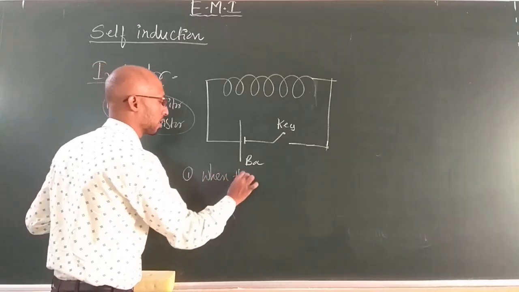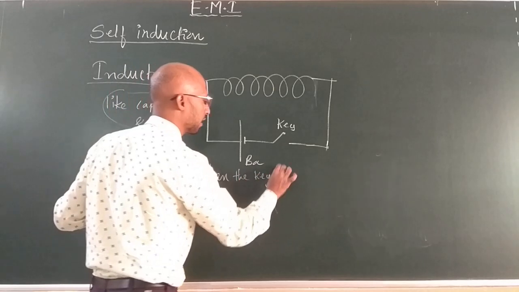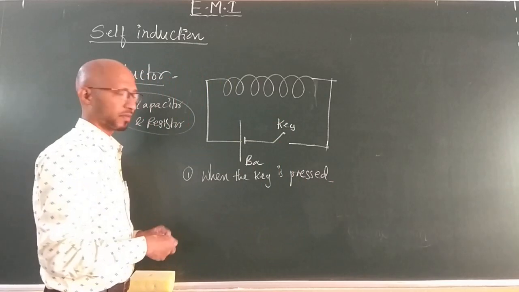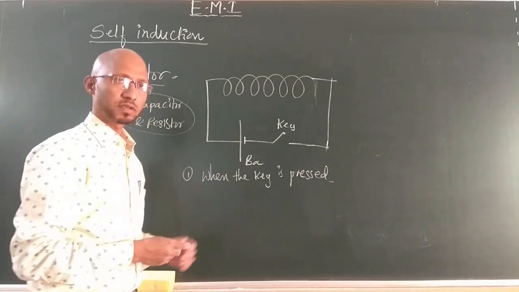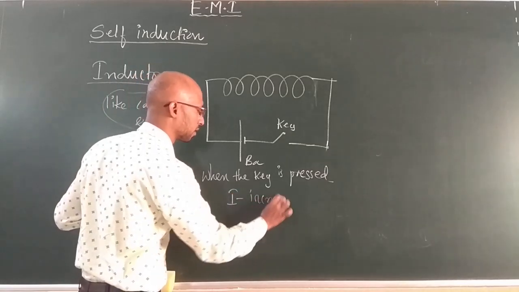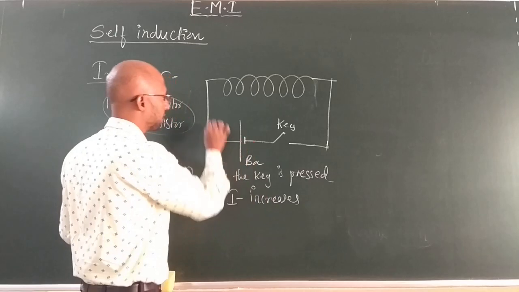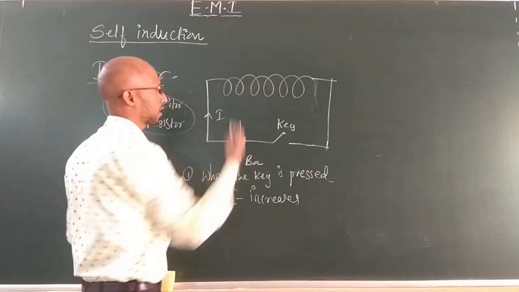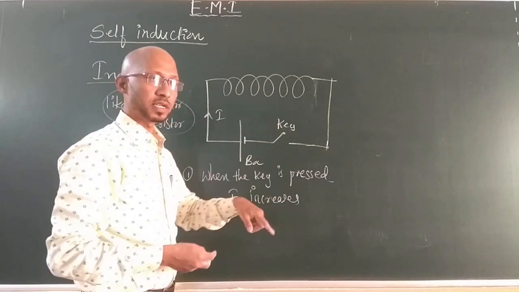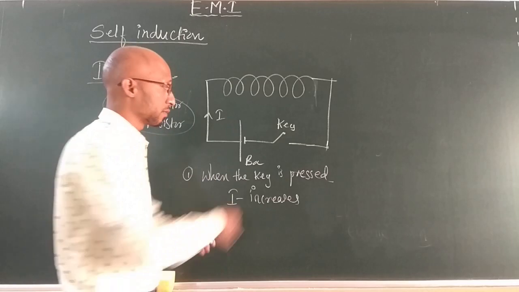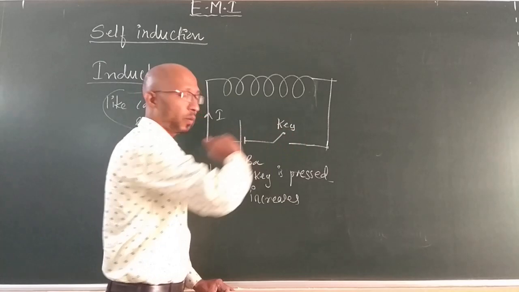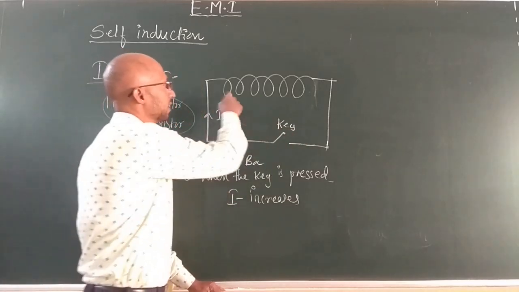When the key is pressed, when I press this key, what happens? The current starts increasing. If the current starts increasing in the inductor, what actually happens? Because it is a tapping key, when I press, it doesn't suddenly acquire a steady current, because it is a tapping key. If I use a plug key, it will become steady directly, but I am using a tapping key. When I tap this, the current starts increasing in the inductor.